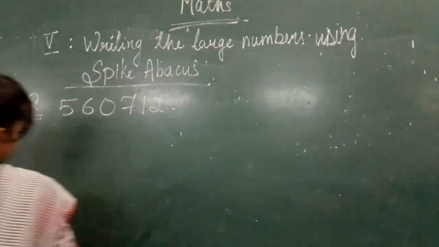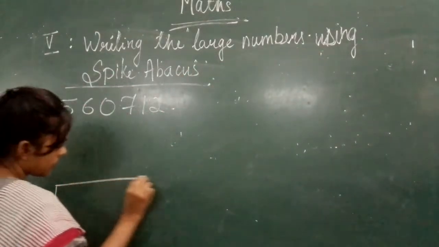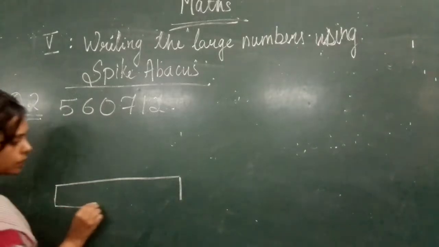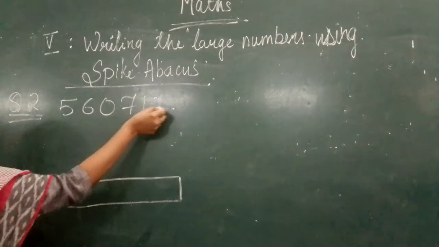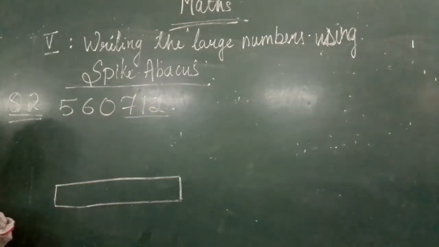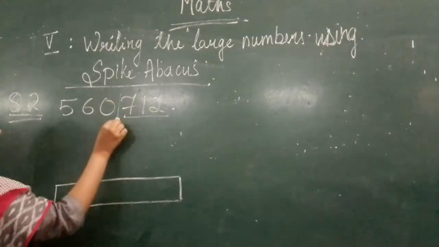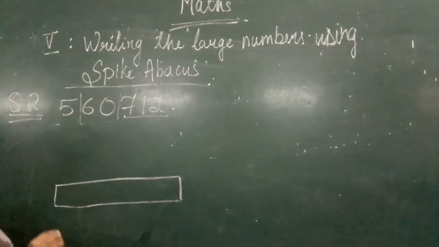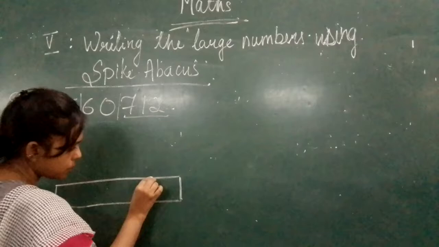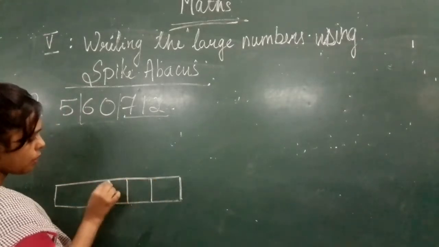Now what is an abacus? Here, what will you do? See, how many digits are there? If you see, this is one period, this is the ones period, then this is the thousands period, and this is the lakhs period. Okay, so you are very much aware. So what will we do? We will make boxes.